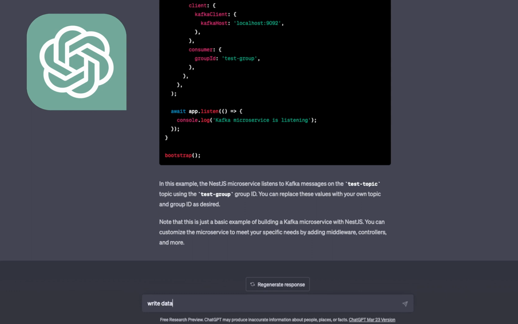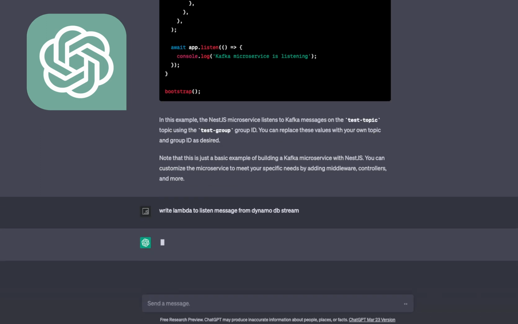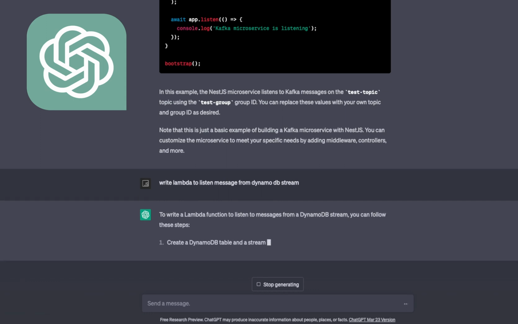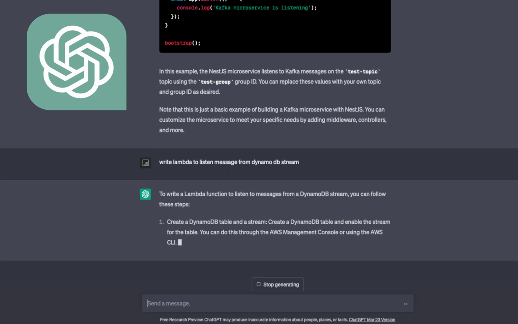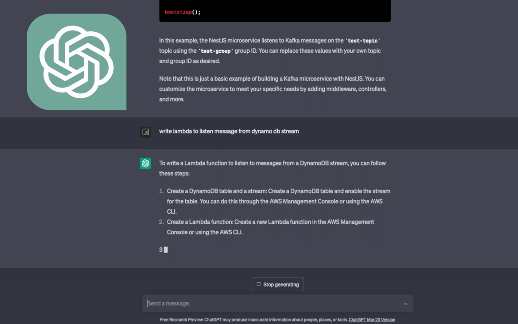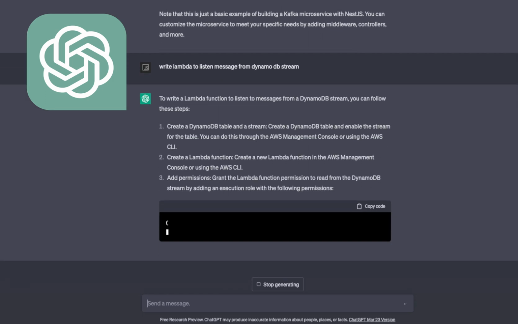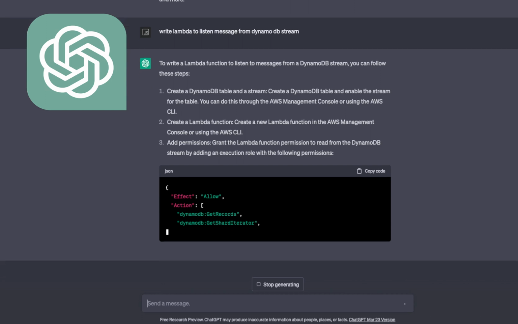Write a lambda handler, lambda to listen to messages from DynamoDB stream. Okay, these are the things which we do daily. Like there is a DynamoDB stream. I want to write a lambda trigger which will listen to all the stream messages. Stream events are coming to the lambda.